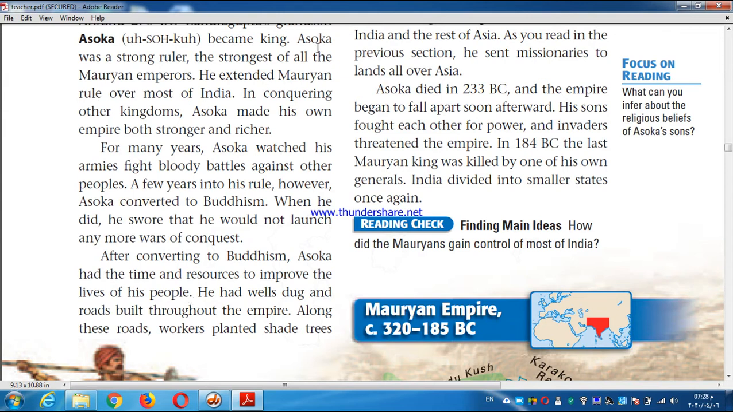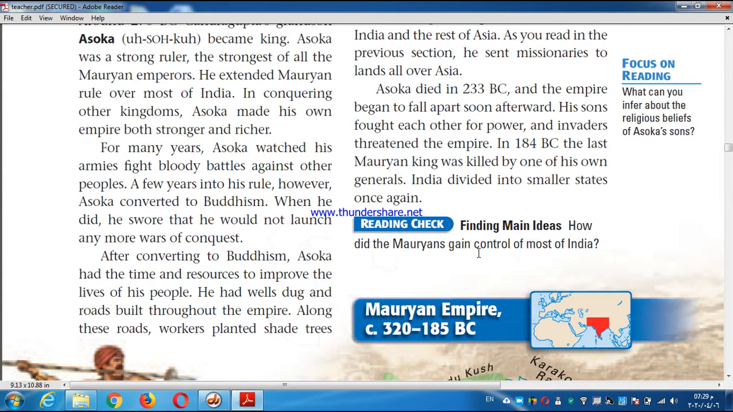So we started with Chandragupta Maurya, a strong king. Then he became a Jainist monk. And after that, Asoka was the strongest king in India. But after his death, his sons started to fight each other. Why? For power. In 184 BC, the last Mauryan king was killed by one of his own generals.